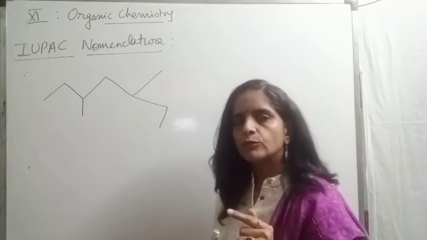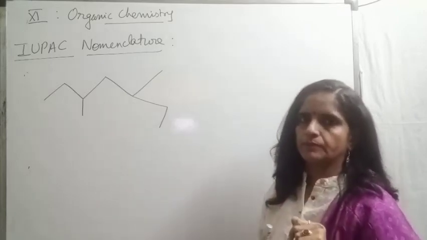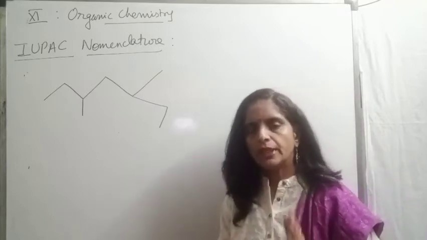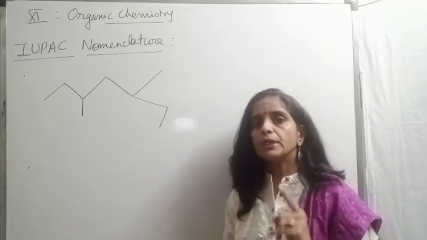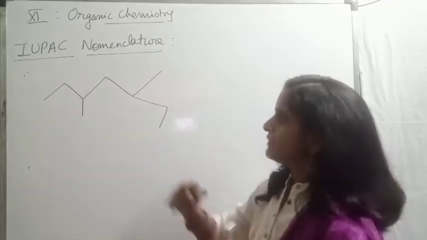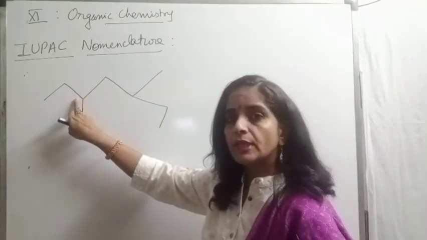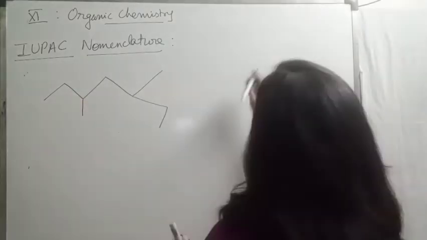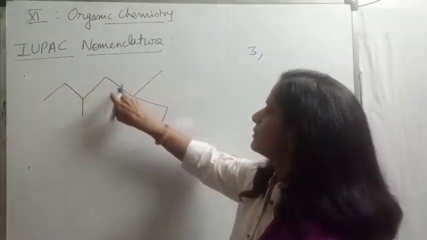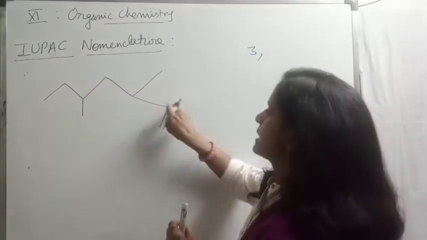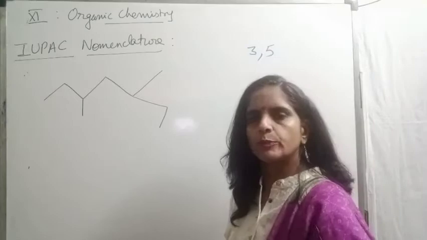Depends on the end from where the substituent will get the minimum possible position. Right, children? Second rule: numbering should be done from that end where the substituent will get the minimum possible number. Like if I start from this end, 1, 2, 3, the first substituent is coming at third position. Then 1, 2, 3, 4, 5, 6, 7, the second substituent is coming at fifth position. Third and 5, these are the positions coming.